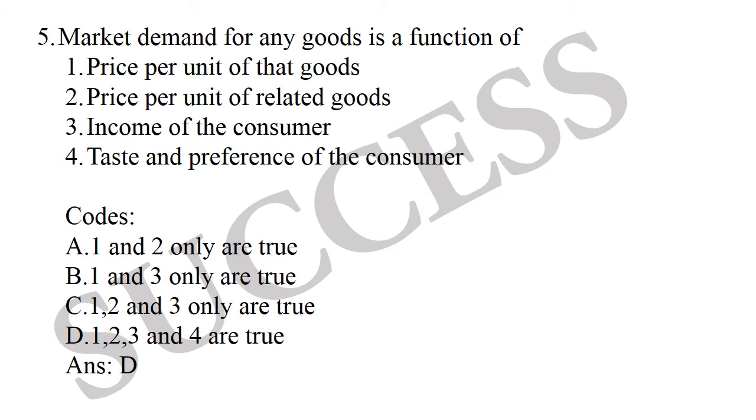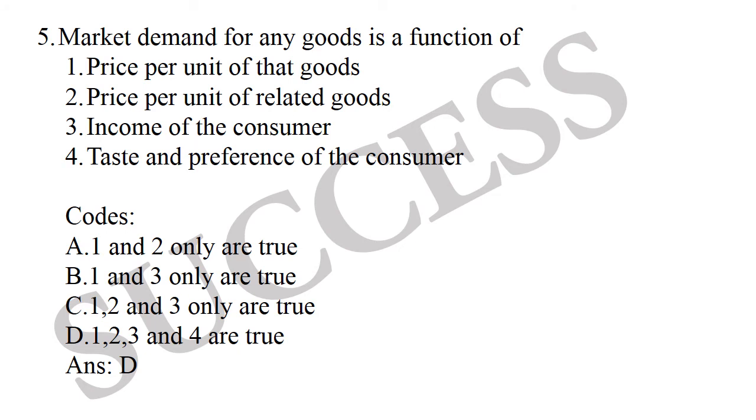Several factors determine the demand for a commodity: price of the particular commodity, price of related goods, that is substitute and complementary goods, income of the consumer, taste and preferences of consumer, population size, future expectations of the consumer, and so on.